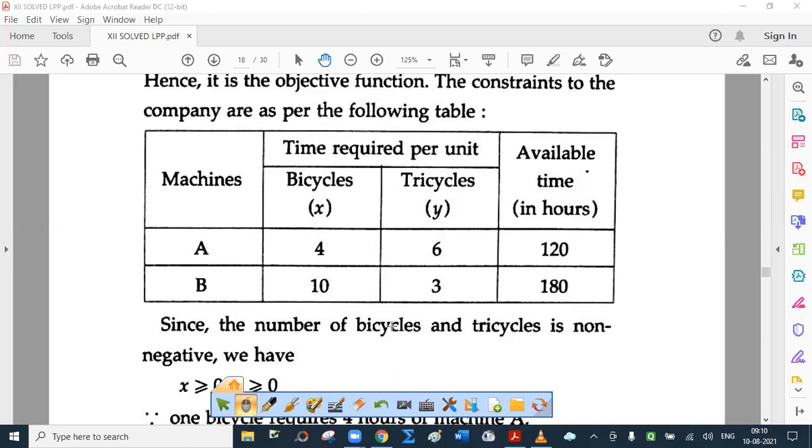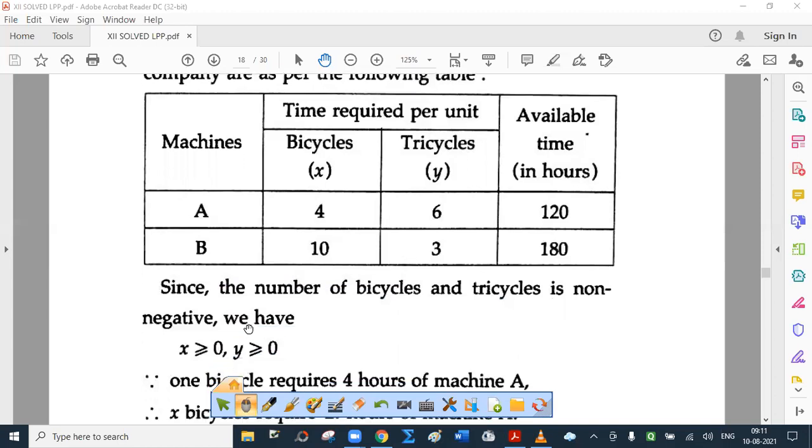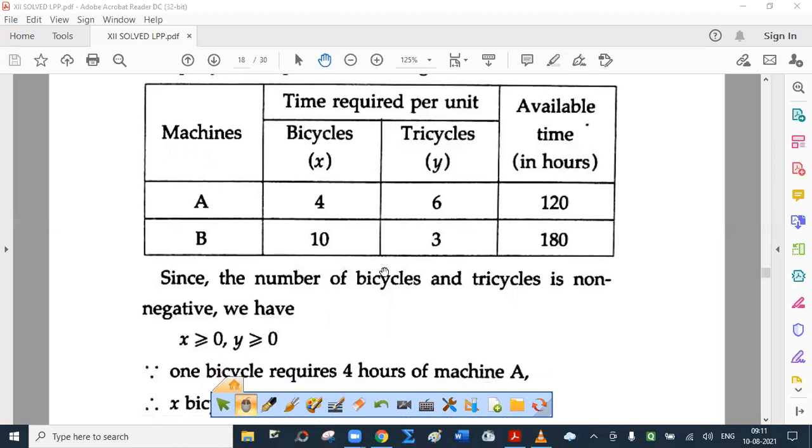Since the number of bicycles and tricycles is non-negative, we have X greater than or equal to 0, Y greater than or equal to 0. These are non-negativity restrictions. From this, it is clear that region in the first quadrant, including points on positive X-axis and positive Y-axis, are to be considered.